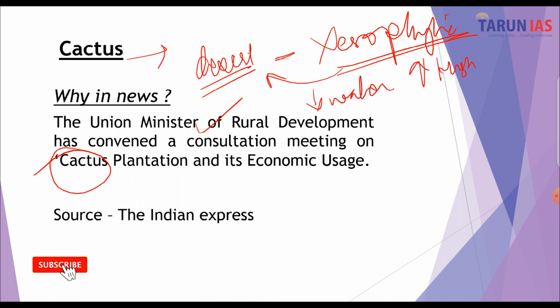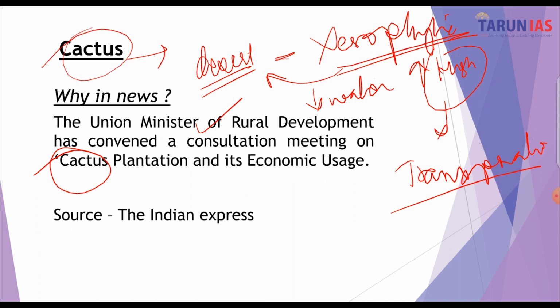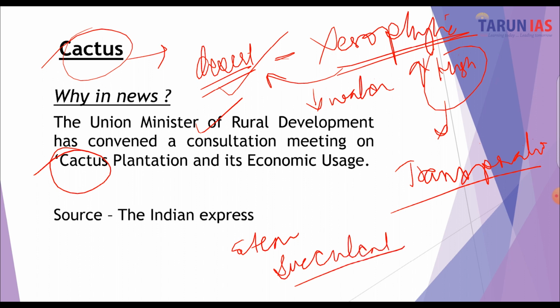So there is a huge rate of transpiration, right? Transpiration means the evaporation of water from the leaves of the plant. So these cactus plants modify their body parts in order to survive in the desert conditions. For example, the stem becomes succulent. By succulent, I mean it gets filled with water. It's not as hard as we see in other plants.